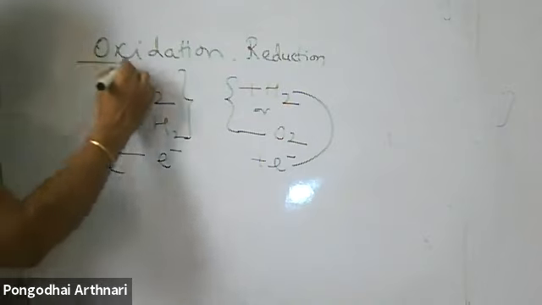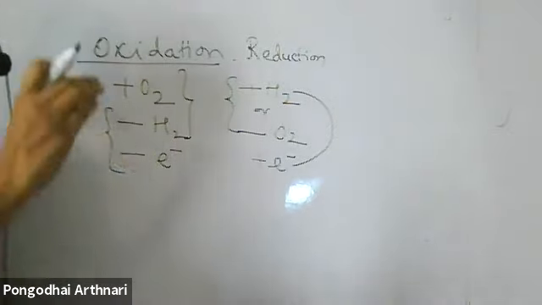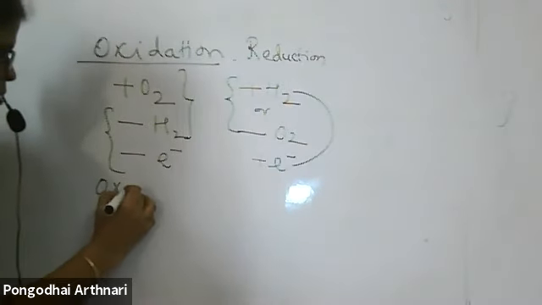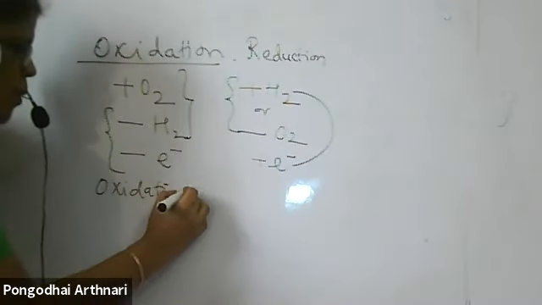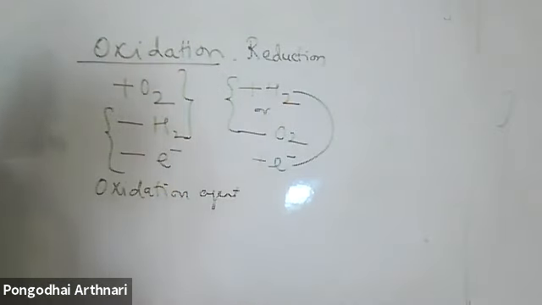Then, when I talk about oxidation reaction, will it occur on its own? No. I need some mediator to bring out this oxidation. There must be some agent to bring about this oxidation, which we call an oxidizing agent.